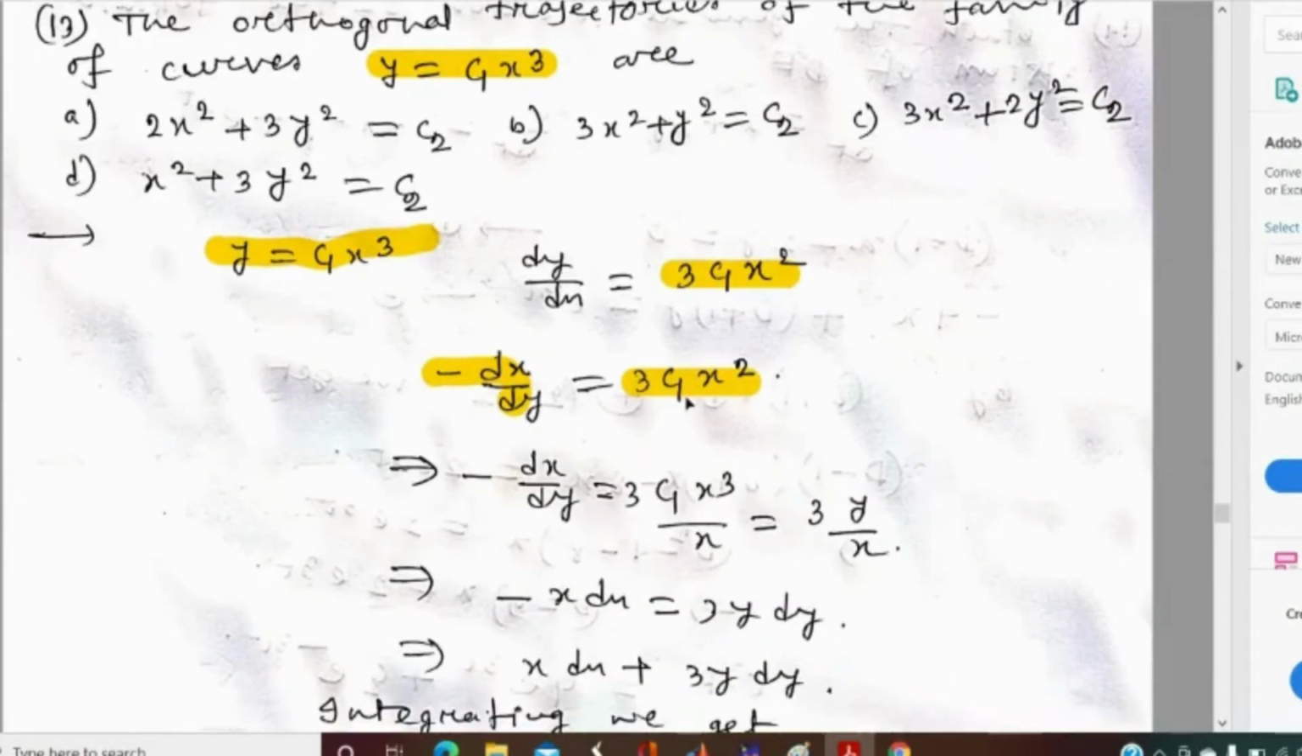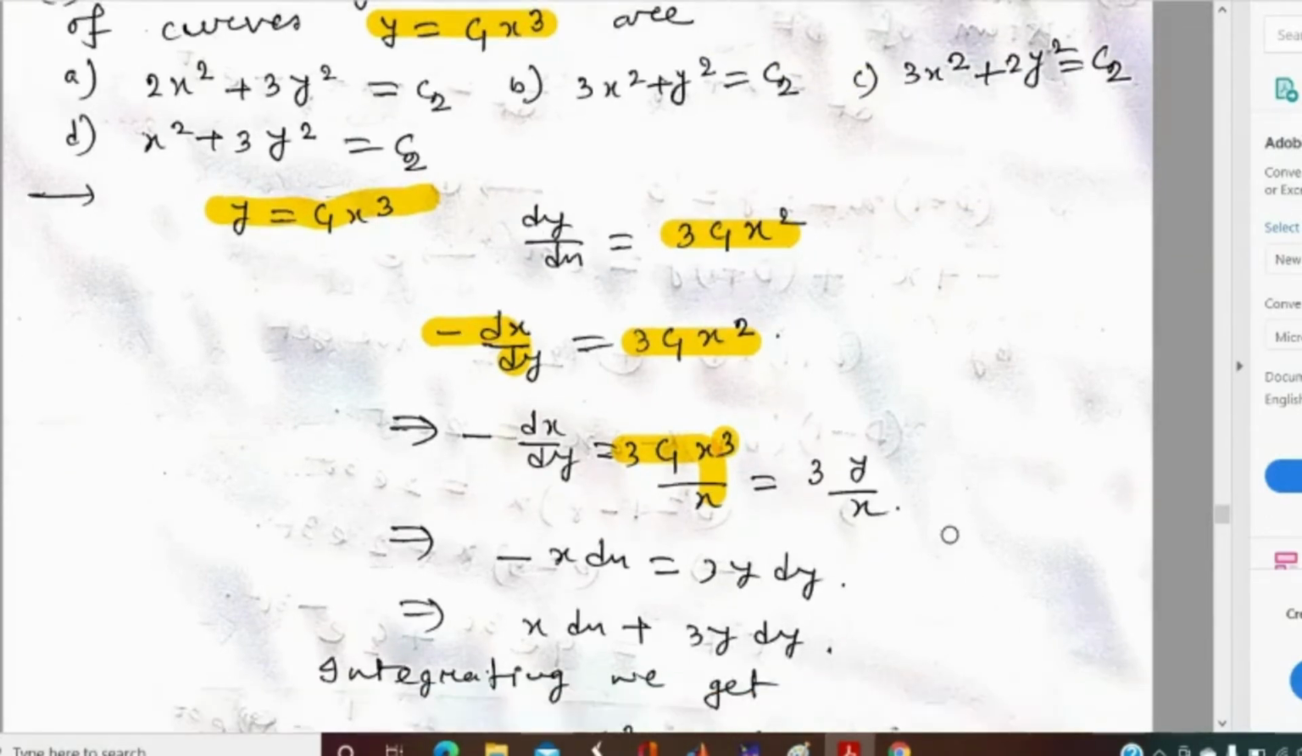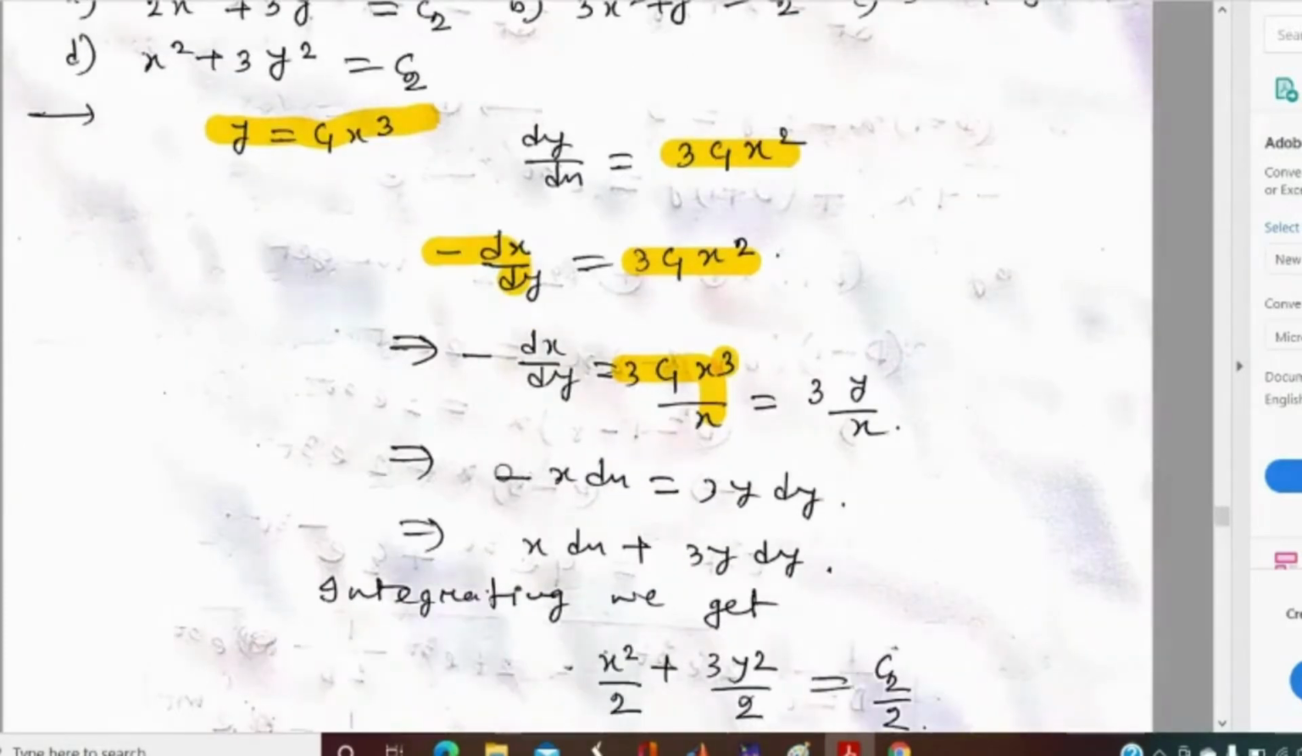Here I manipulated some calculation. I retain x cube and divide by x, so it becomes x square. That is 3c1 x square. And what is the value of c1 x cube? The value of c1 x cube is y. So 3y by x equal to minus dx by dy. If we simplify this, we will get minus x dx equal to 3y dy.